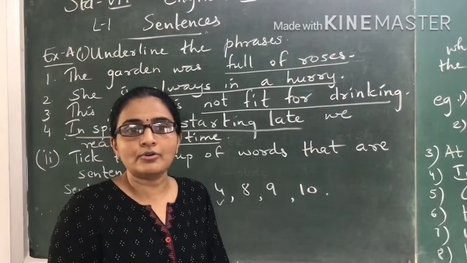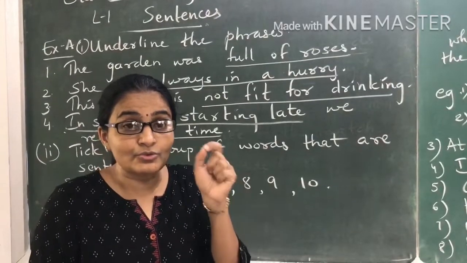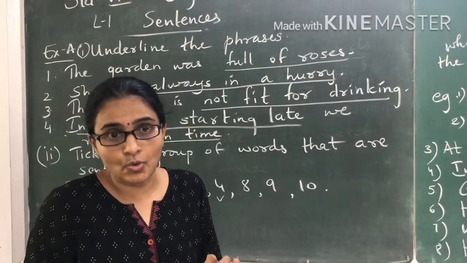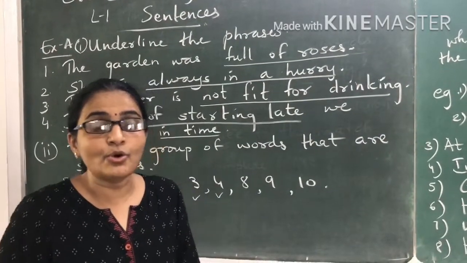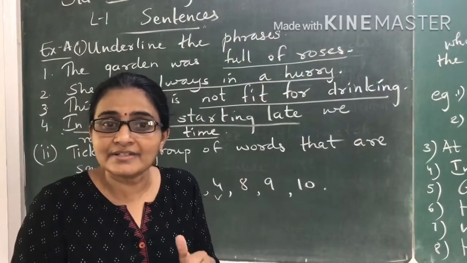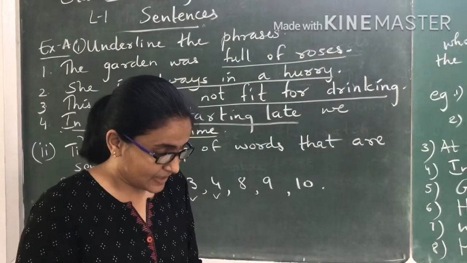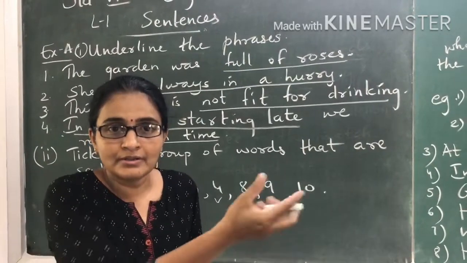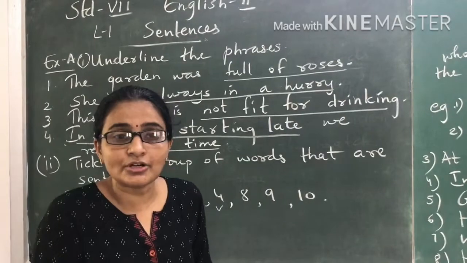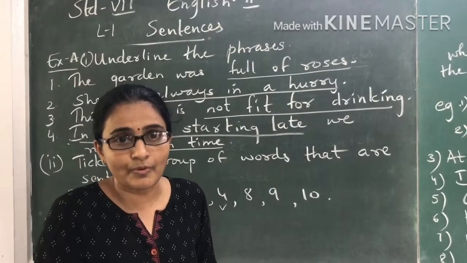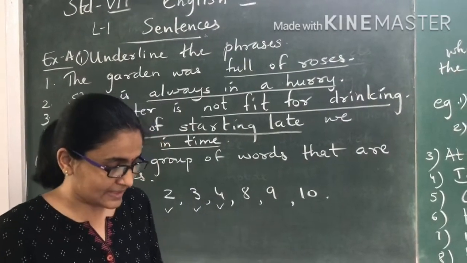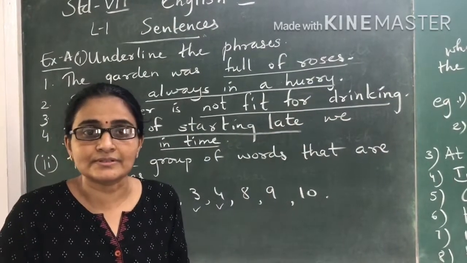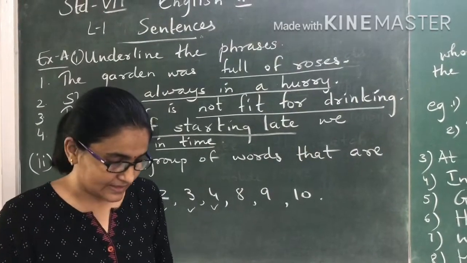"No one has gone." Now see, first of all, when you look at the textbook properly, the N also does not begin with a capital letter. Does it make complete sense? No. So it is not a sentence. It is a probability, but it should continue further. But it's not continued. It's just a group of words. So that is also not a sentence. "India's victory." Only that much is written. So that is also not a sentence.